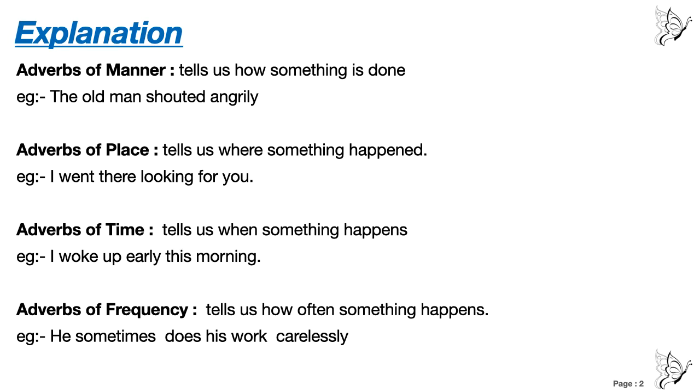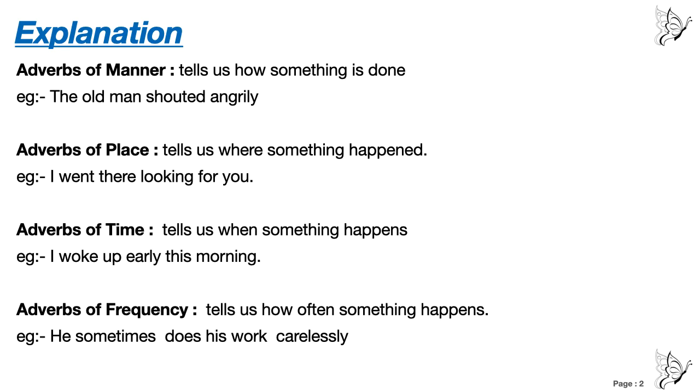Instead of there you can write I went to a hotel, I went to a park, I went to a market, I went to a school. Anything you can write. Name of place can be anything. Here, there, up, down, outside, inside, downstairs, upstairs. All these are places. So here, I went there. There is a place. Went is a verb and there is a place. I went there looking for you.